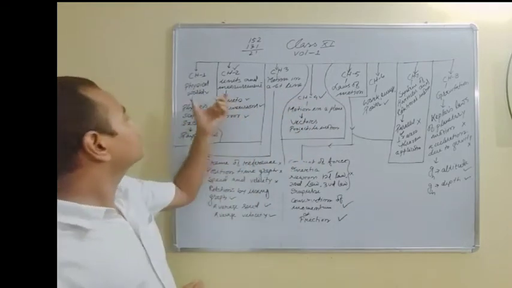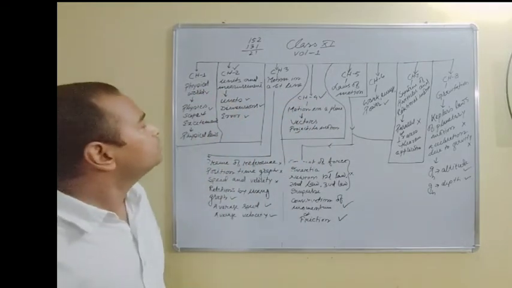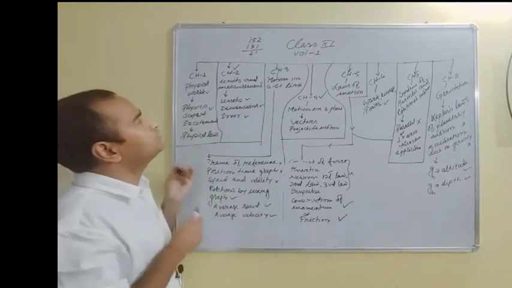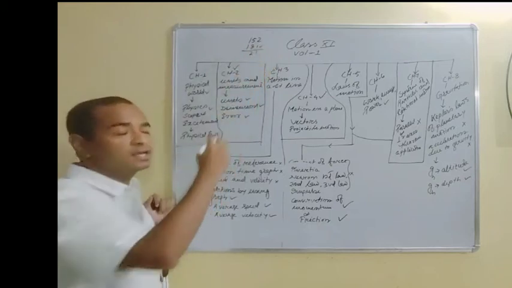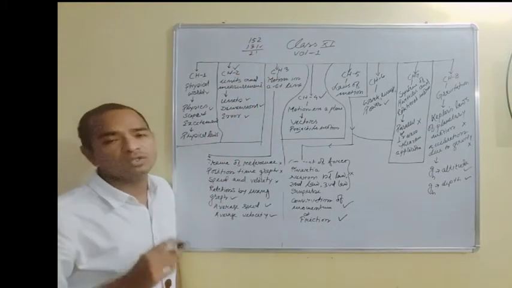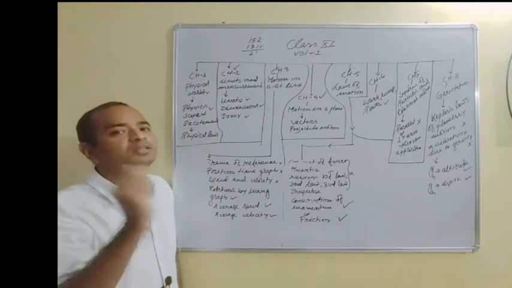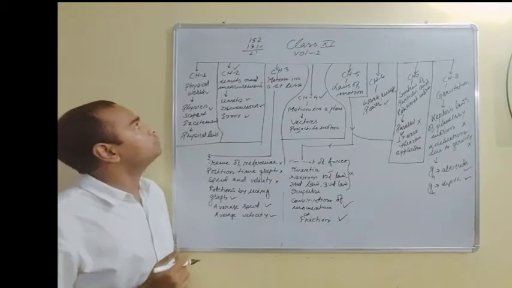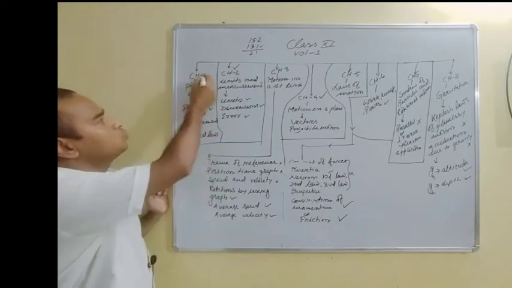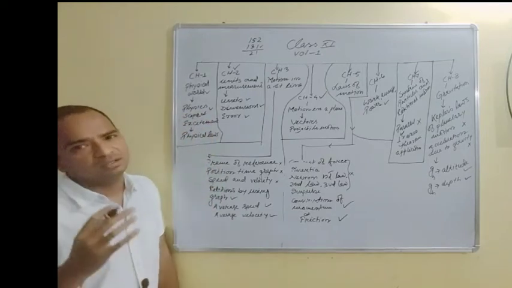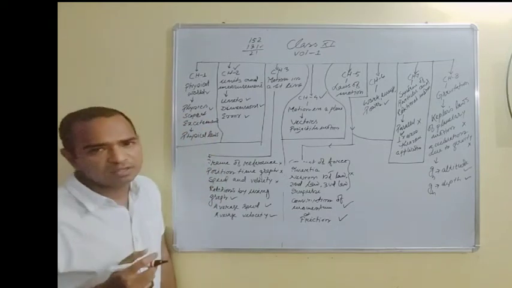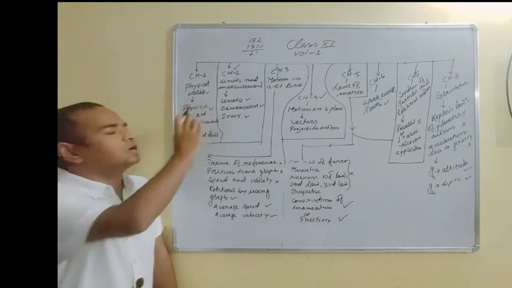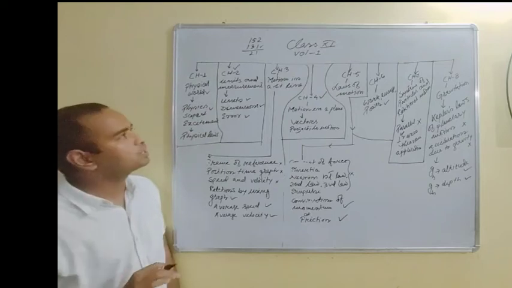See, for class 11, initially your number of periods was 152 and now this has been reduced to 131, so 21 periods have been deleted from the initial syllabus. Okay, now you see, in chapter 1 you will study the idea or concept of physics. That's why it is called physical world. So no questions are expected to come in your board examination.